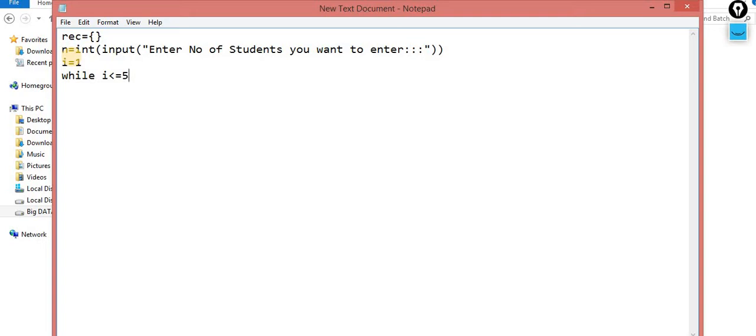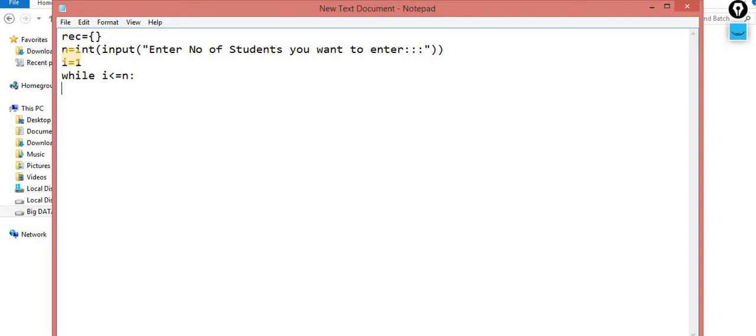But I want to execute this loop according to the user. So the user enters a value inside n. Rather than taking 5, I am taking n. If the user enters 5, automatically it becomes 5, which means this while loop executes 5 times. Let's suppose the user enters 10, it will execute for 10 times because the n value is 10. If the user enters 2, then it will execute only for 2 times because the n value becomes 2. You have assigned the n value, and you have to ask for the value from the user.